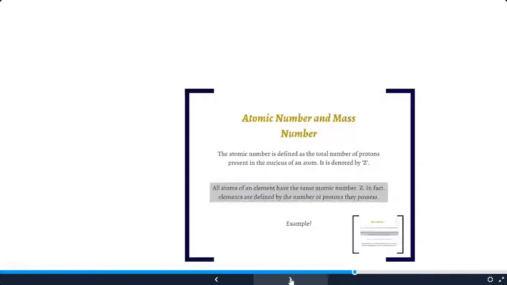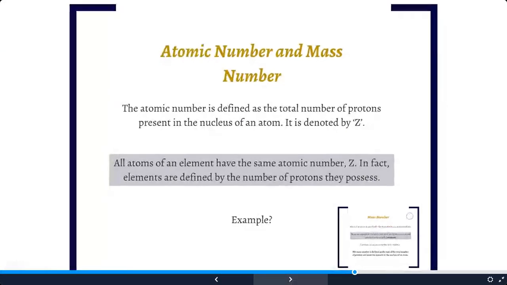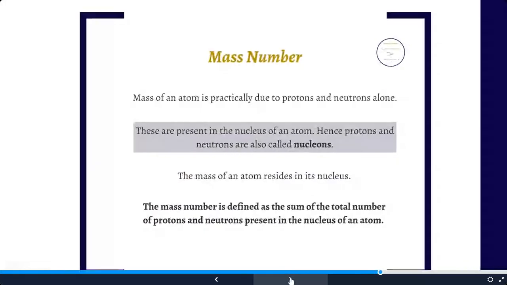Now, what is atomic number and atomic mass, or in other words, you can say mass number. The atomic number is defined as the total number of protons present in an atom. It is generally denoted by the letter capital Z. All atoms of these elements have the same number Z. In fact, elements are defined by the number of protons they possess, which means the number of protons they have is equal to the atomic number.